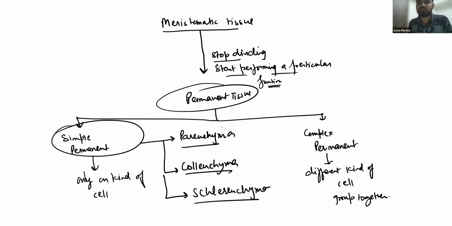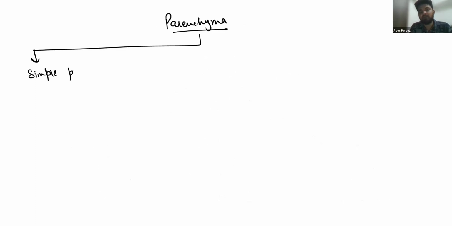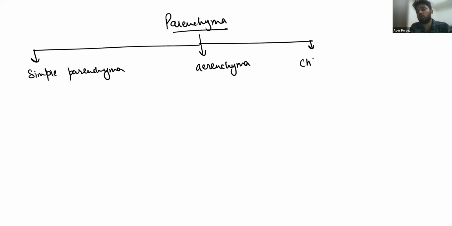So what are we going to study? The first is parenchyma tissue. The parenchyma tissue has been divided into various types. One is simple parenchyma, second one is aerenchyma, and the third one is the chlorenchyma. The word chloren means chlorophyll. It comes from chlorophyll.